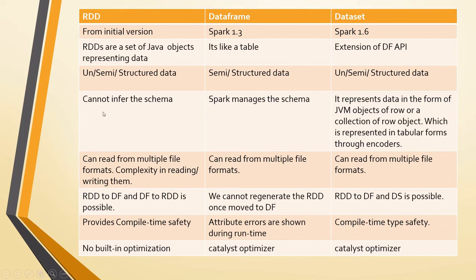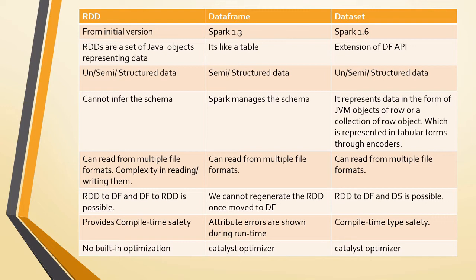And the next difference is schema inference. Whatever data you are going to process, you have to explicitly mention the schema, then only can RDD use it, otherwise it is not possible. Whereas for data frame, there are options like infer schema, which will automatically infer the schema, and you don't have to explicitly write a schema struct in most of the cases, like case class and all that.